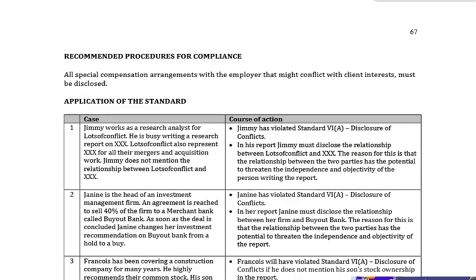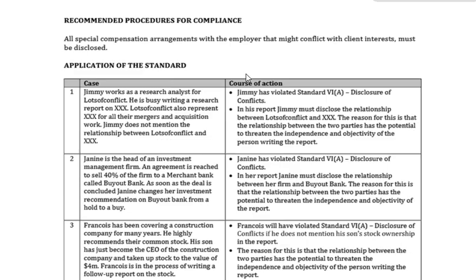Top of page 67, we've got recommended procedures for compliance. All special compensation arrangements that might conflict with client interests must be disclosed.